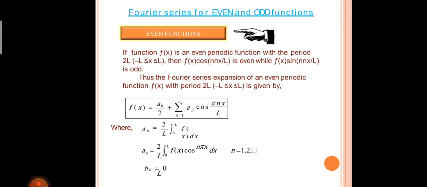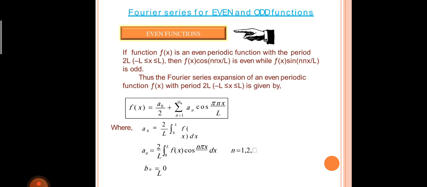Thus, the Fourier series expansion of an even periodic function f of x with period 2l, from minus l to l, is given by f of x equals a naught by 2 plus summation of n equals 1 to infinity a n into cos n pi x by l, where a naught equals 2 by l into integral from 0 to l of f of x dx. A n is equal to 2 by l into integral from 0 to l of f of x into cos n pi x by l into dx, where b n is equal to 0.